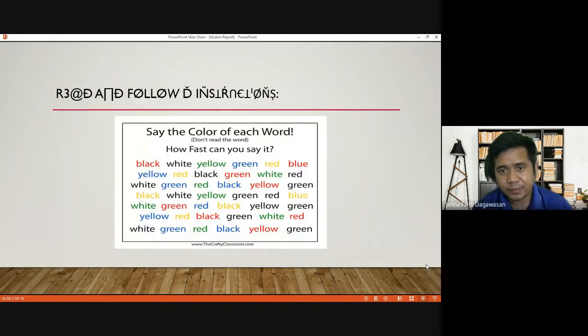So read and follow the instructions. So this is a brainstorming. Say the color of each word. Don't read the word. So let's measure how fast you can say it. Okay, let's start.